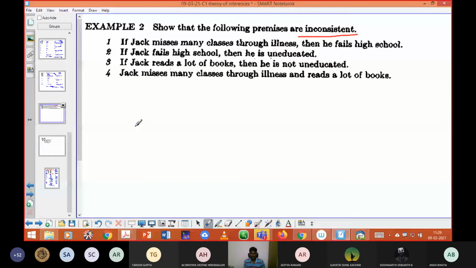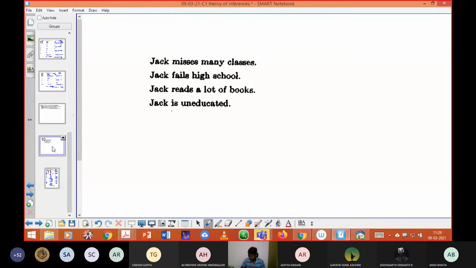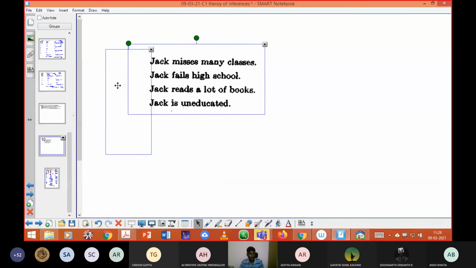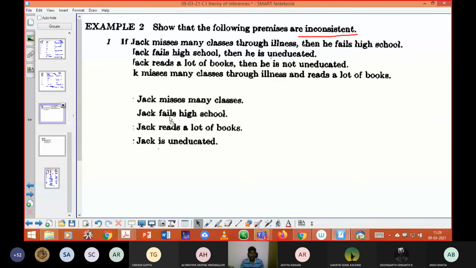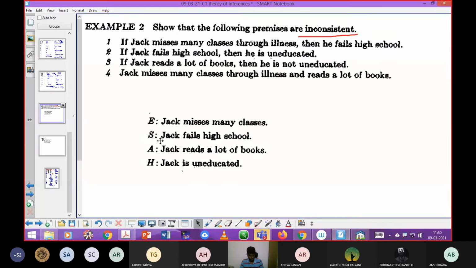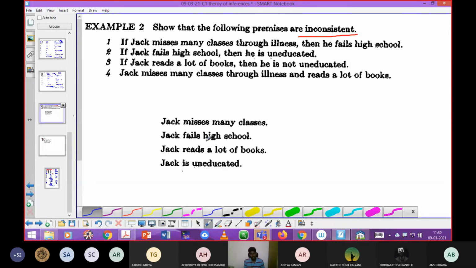Now we can enter into symbolizing the given statements. See here, I always follow this way: first you are going to symbolize instead of writing it out. I already took this screen snapshot and pasted it over there.